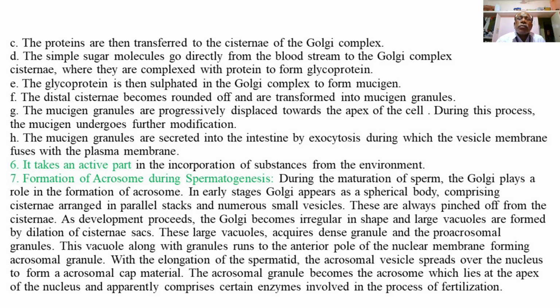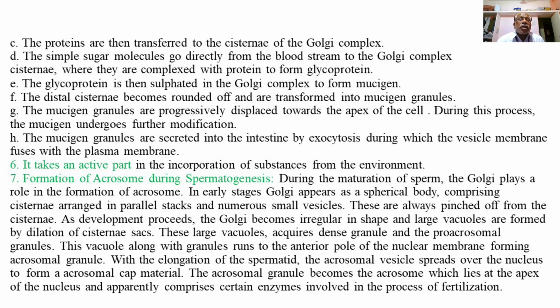So the simple sugars go directly from the bloodstream into the Golgi complex cisternae, where they are complexed or transformed into glycoproteins, binding with the proteins present in the Golgi cisternae. The glycoproteins are then sulfated in the Golgi complex to form mucigen, the mucus component of the mucus protein, which is present in the mucus of the goblet cells.